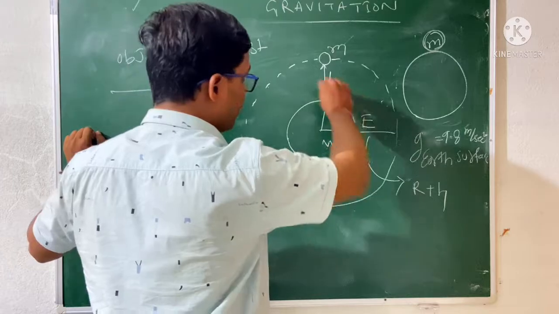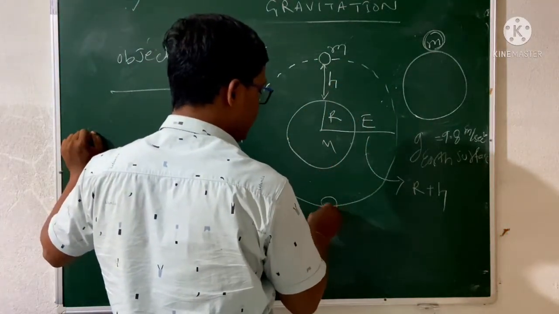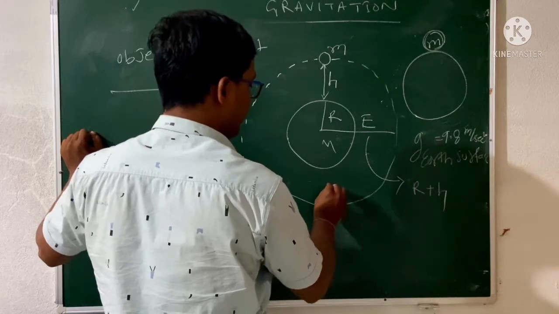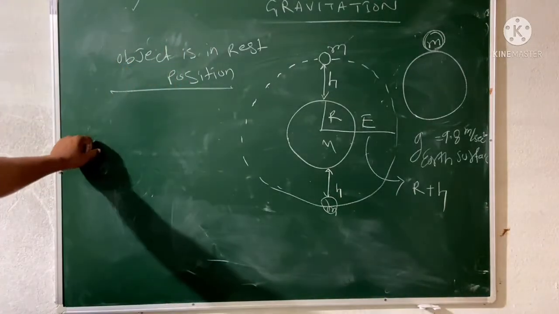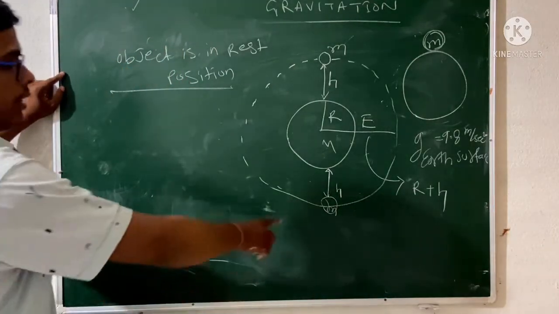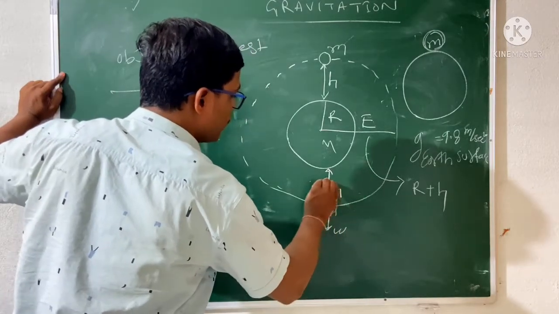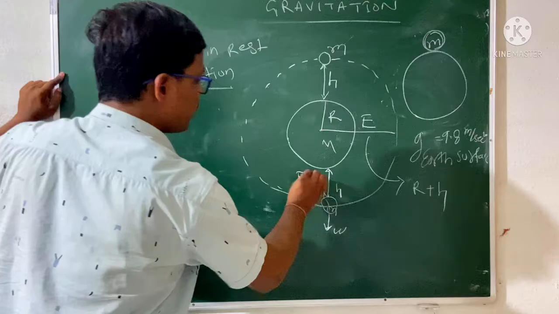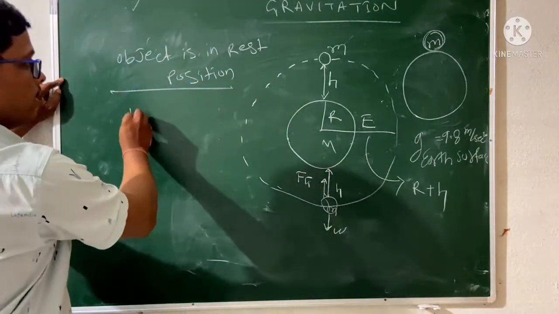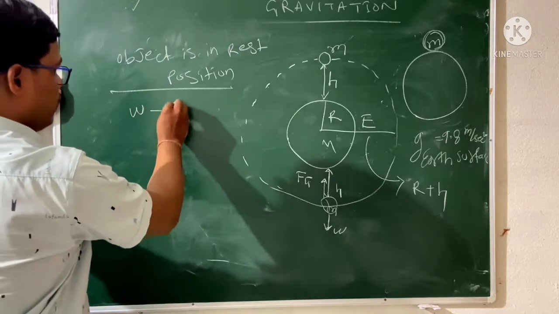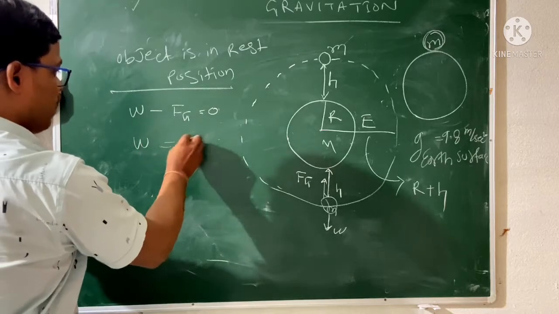So I am taking this case when the mass is here and this height is h. So what's happening here? Remember, in this case your weight is downward and your gravitational force is upward. So here also same case. That means the weight minus Fg, the gravitational force, will be 0. So always weight is equal to the gravitational force.